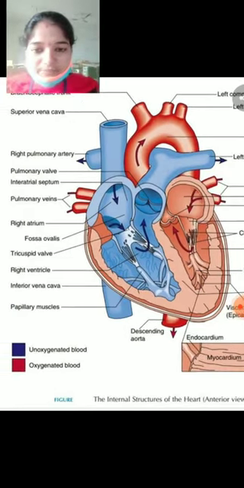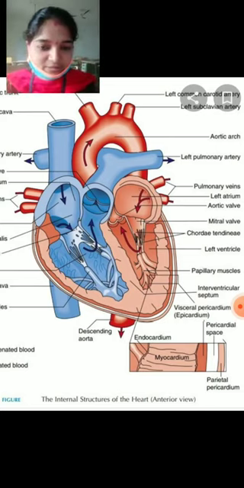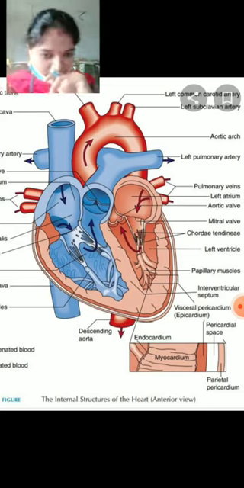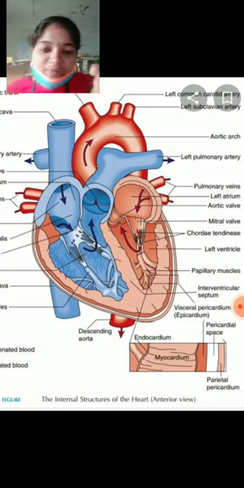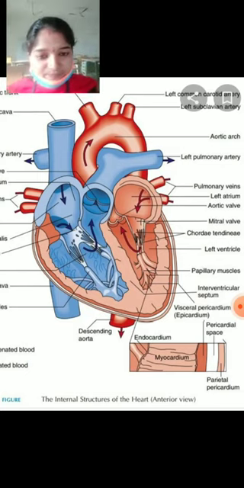On both sides, the right side and the left side, the auricle and ventricle are separated by auriculoventricular septa. Through the septa, they have small openings to connect each other. Clear?